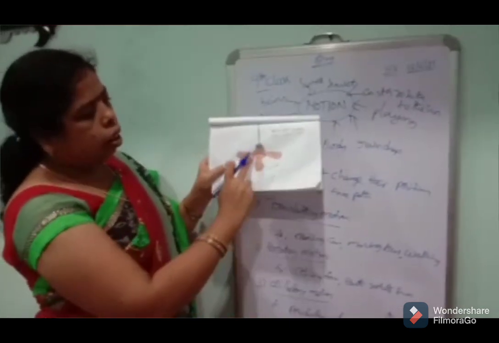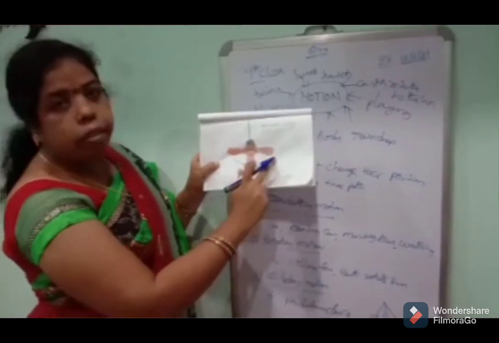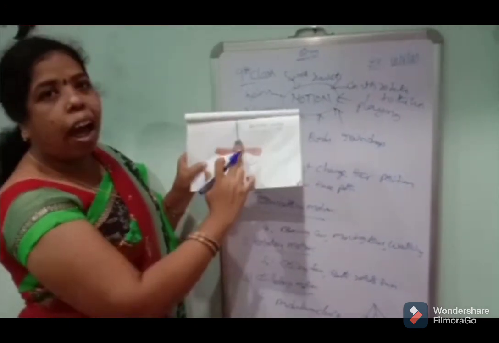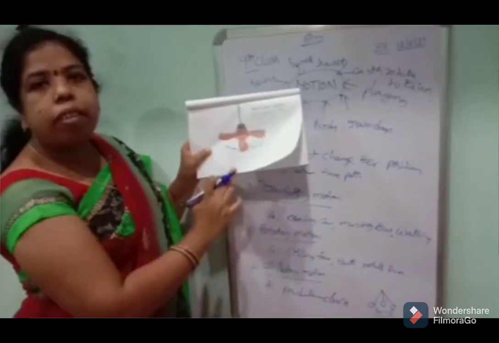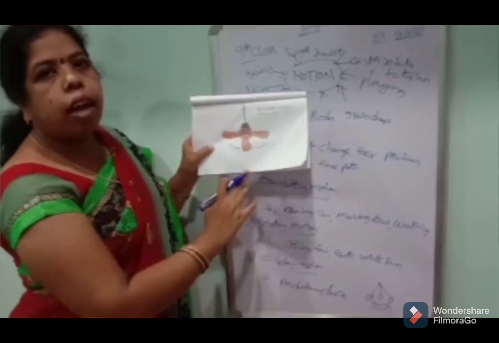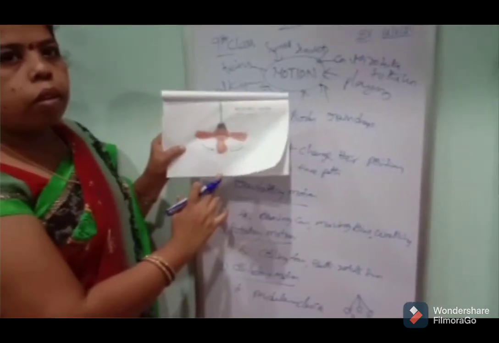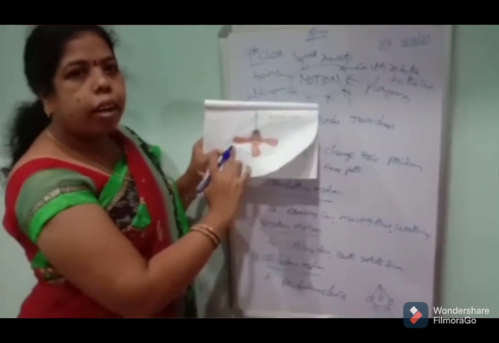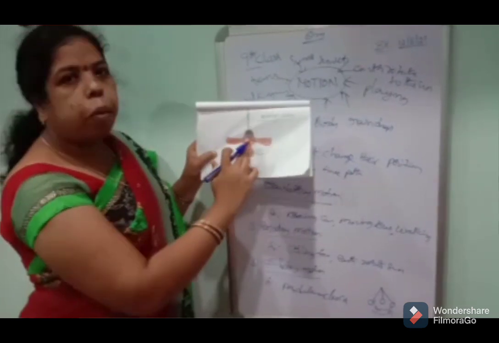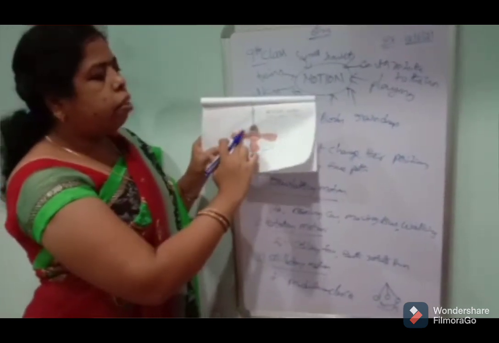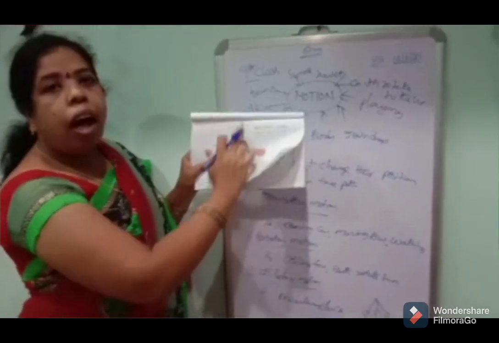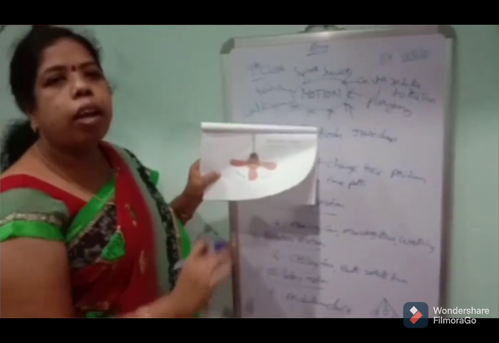The ceiling fan contains three blades. They rotate about a fixed axis. That means it is rotatory motion. The ceiling fan blades rotate supported by the rod, which is the axis. That means the motion of an object rotating on a fixed axis is called rotatory motion.